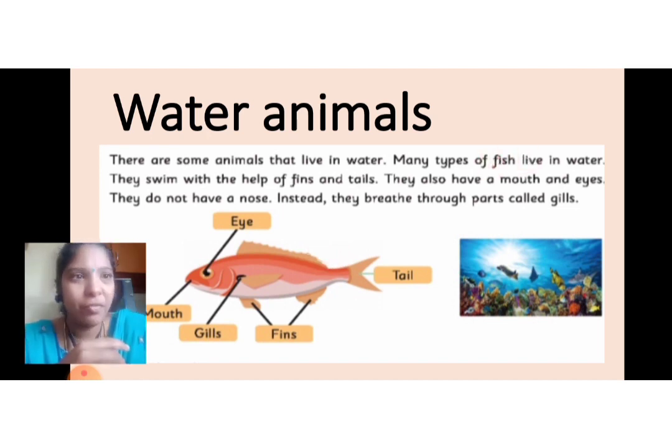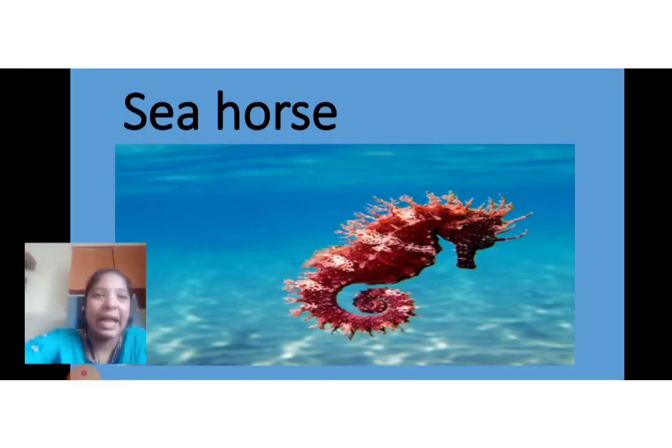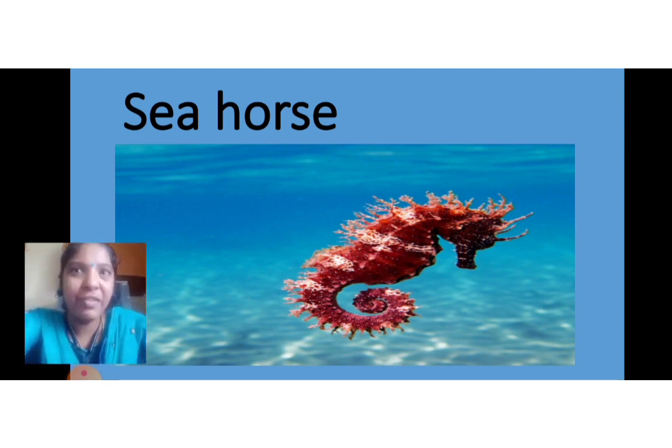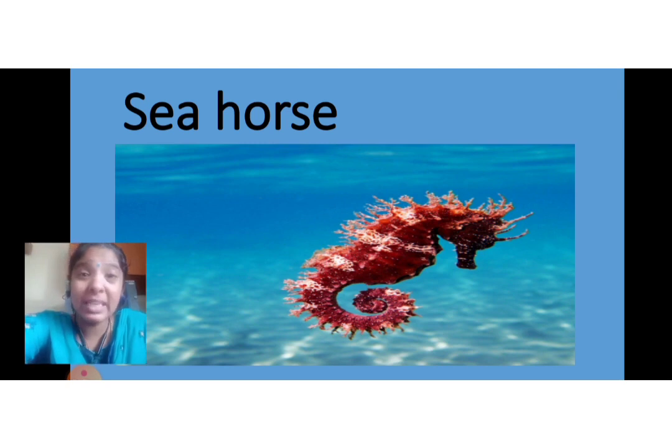So this is the example for the fish. And here comes the sea horse. When you look at the word seahorse itself, it comes from the Latin word hippocampus. Hippo means a horse. Campus means a sea monster.